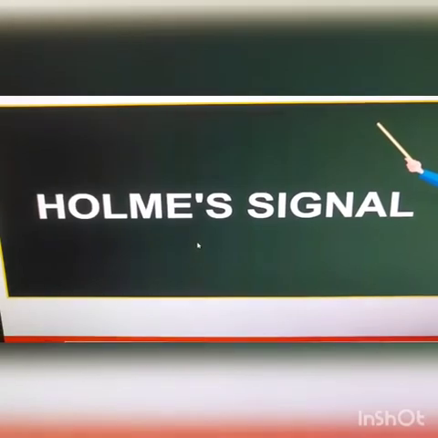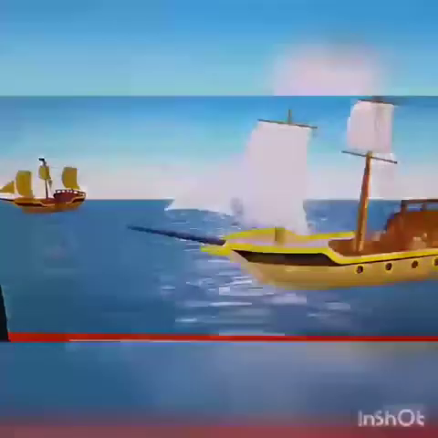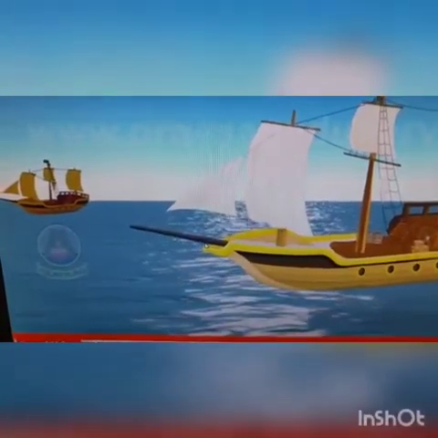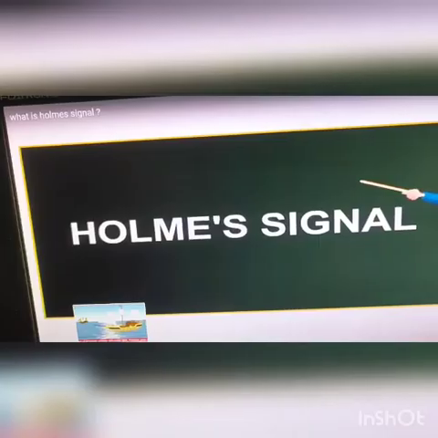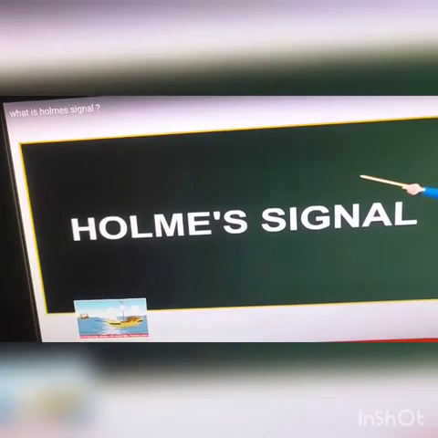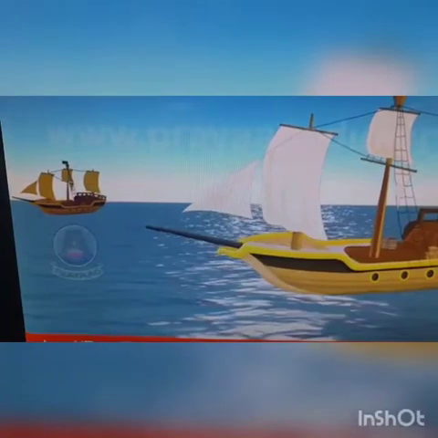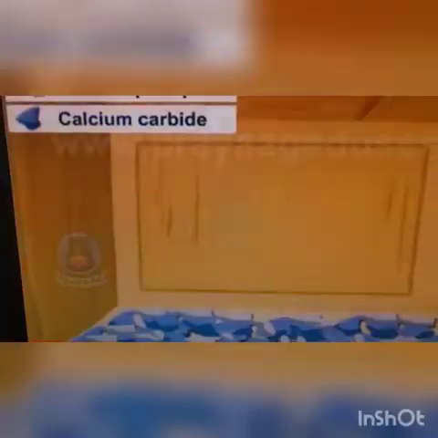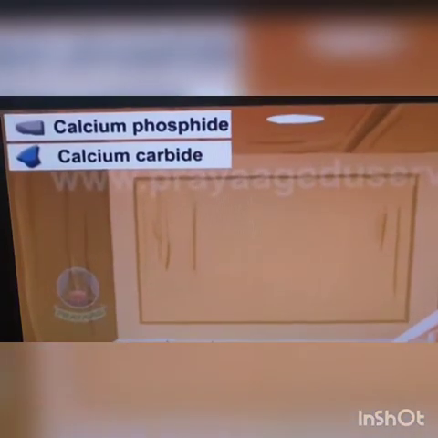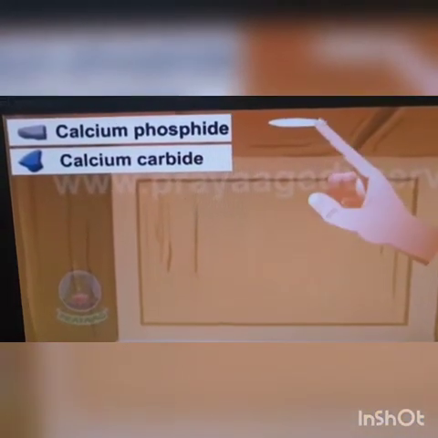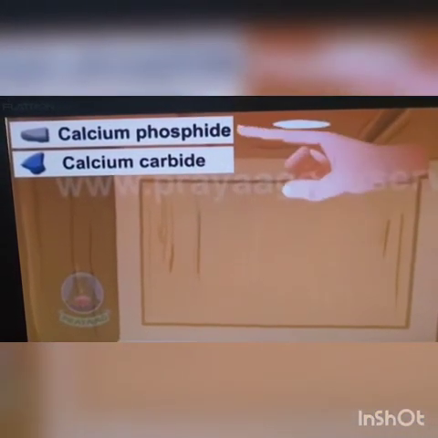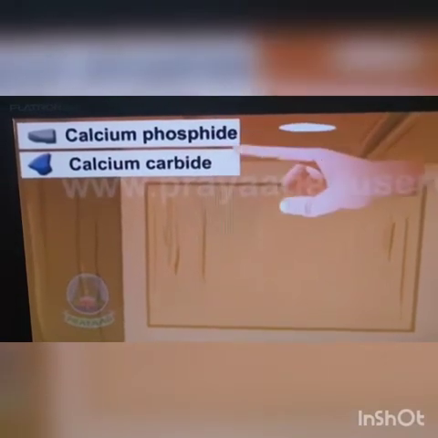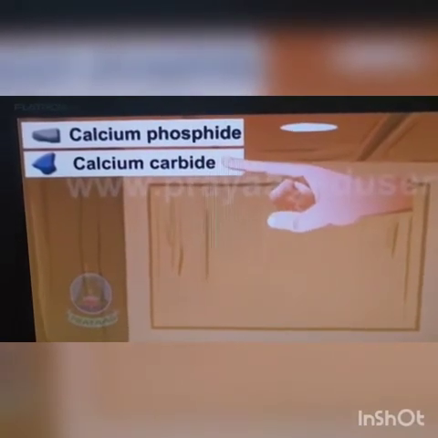Next, we see the uses of phosphine. It acts as a Holmes signal. I will explain the Holmes signal. We take a mixture in a container. The container has a hole at the top. The mixture is calcium phosphide and calcium carbide.